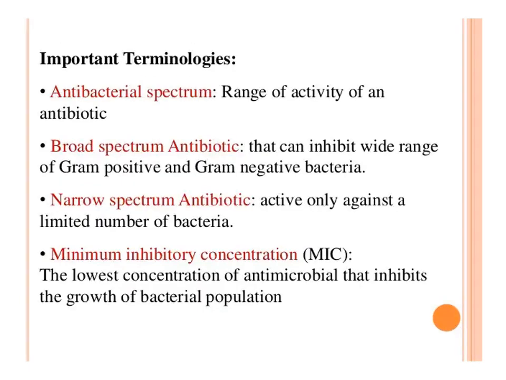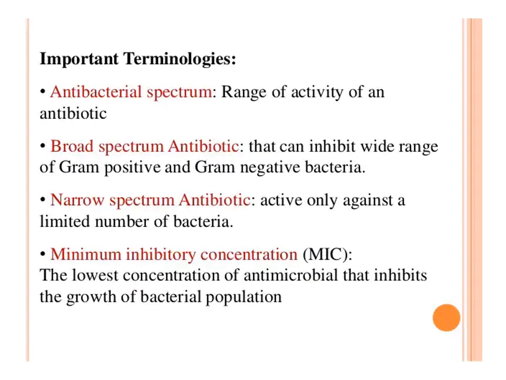These are some important terminologies related to antibiotics. First one is antibacterial spectrum. This denotes the range of activity of an antibiotic. Second one is broad spectrum antibiotic. Broad spectrum means some antibiotics have a wide range of activity, meaning they can inhibit a wide range of gram-positive as well as gram-negative bacteria.